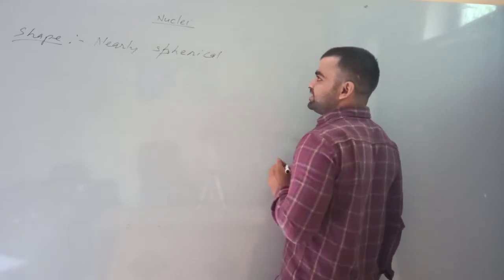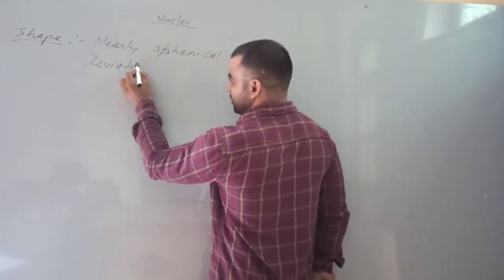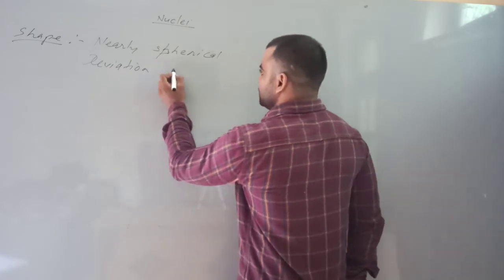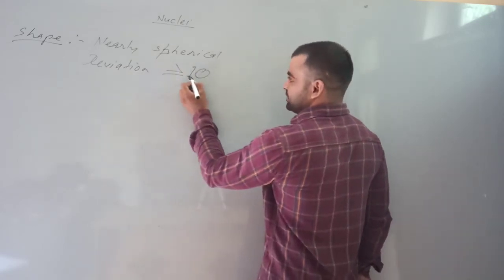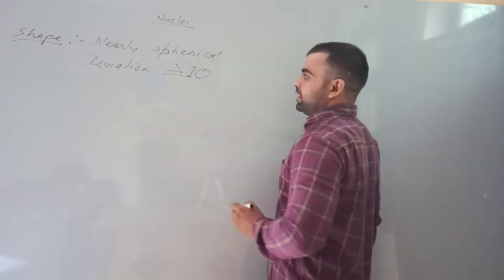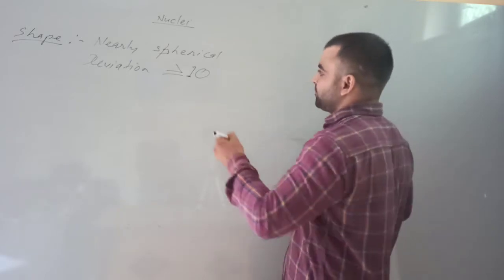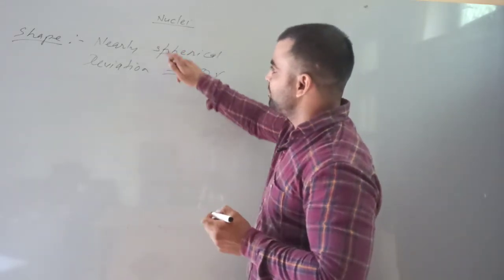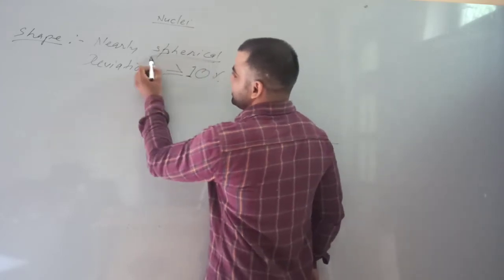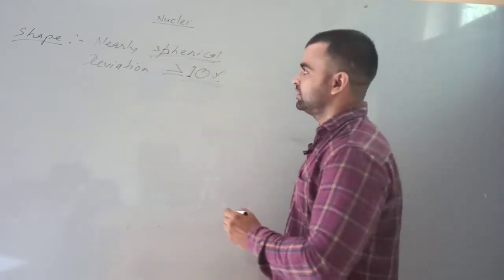Nearly spherical in shape, having deviation less than or equal to 10%. Deviation is found about 10% in the shape of nuclei, means it is nearly spherical in shape, having deviation near about 10%.